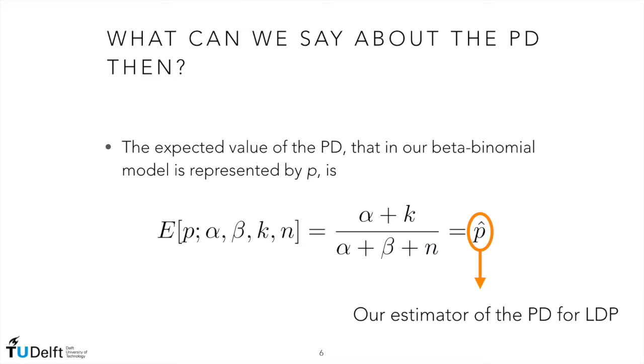Our best estimate for the probability of default, what we call p hat, is in this situation in the beta binomial model represented by the posterior mean, that is to say the ratio of alpha plus k and alpha plus beta plus n. Remember, alpha and beta are the parameters of the beta distribution we are using as a prior, k is the number of defaults, and n is the total number of companies we are considering. On the course platform, you can find the derivation of this quantity.